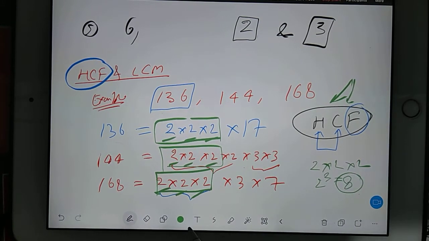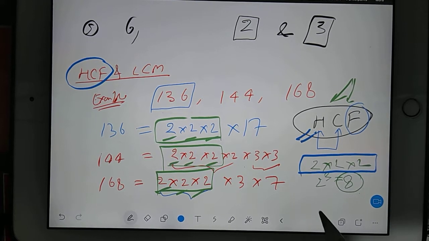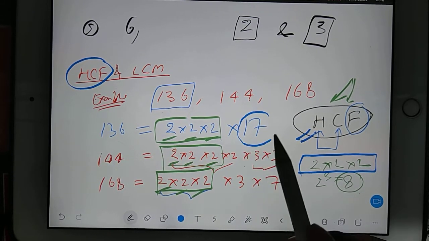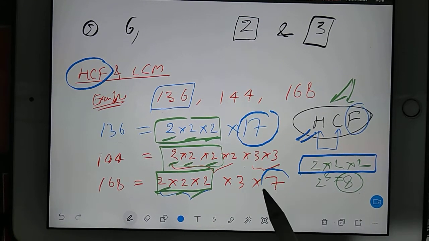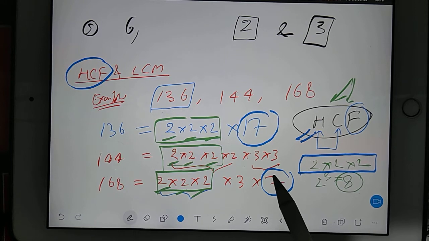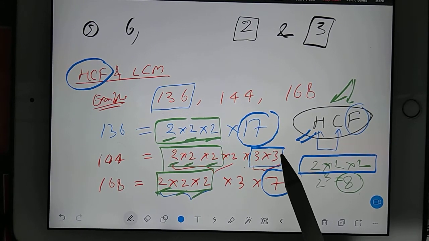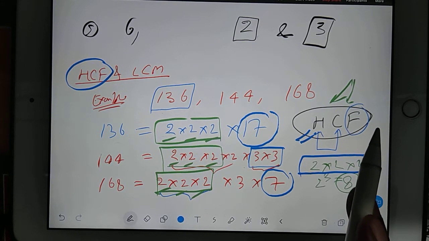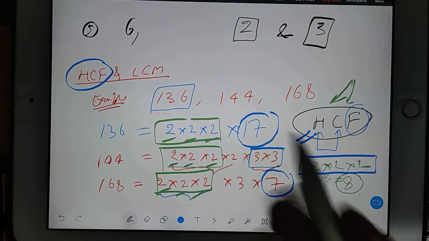In that, the remaining numbers you also multiply: 17 here, 1 time; 7 here, 1 time; 3 here, 2 times. That's all, that's enough. You don't have to take everything.